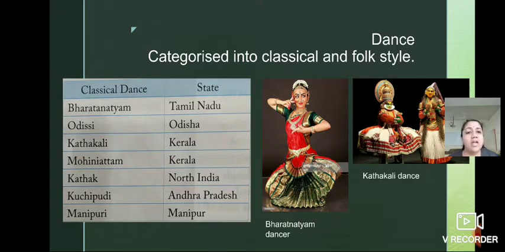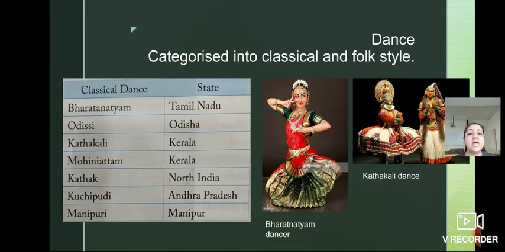It is just like worship, or it is performed in the court as a form of recreation. Recreation means entertainment. Some of the major classical dances of India and their home states are listed in the table, which you can see. There are different classical dances, and they belong to their particular home states.